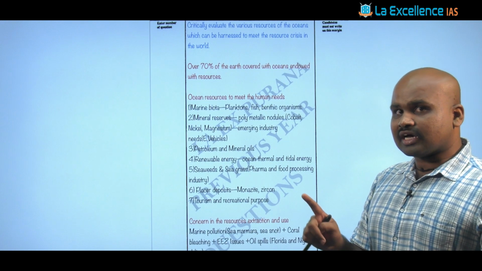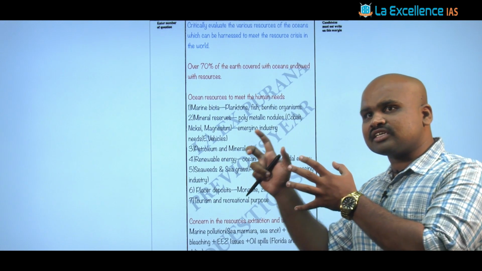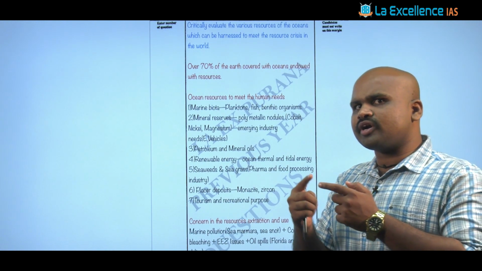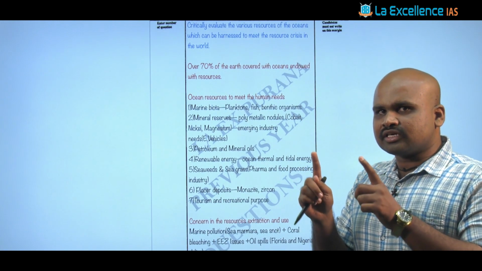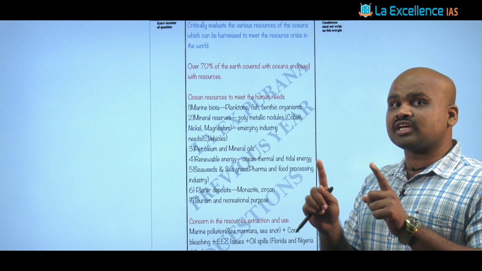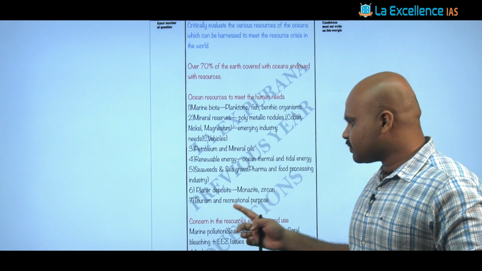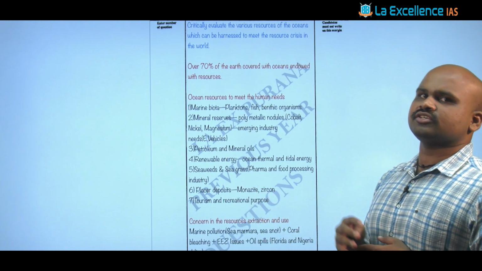And we have to see the other dimension, that by extraction or utilization or harnessing of such oceanic resources, we will also have certain constraints with respect to the exploitation of those resources. And when you are having that exploitation, certainly the capacity or the sustainability of these resources is in question. So we have to talk about what concerns exist by utilizing such resources.